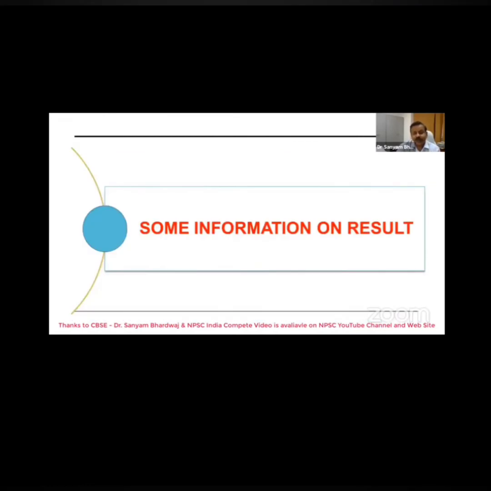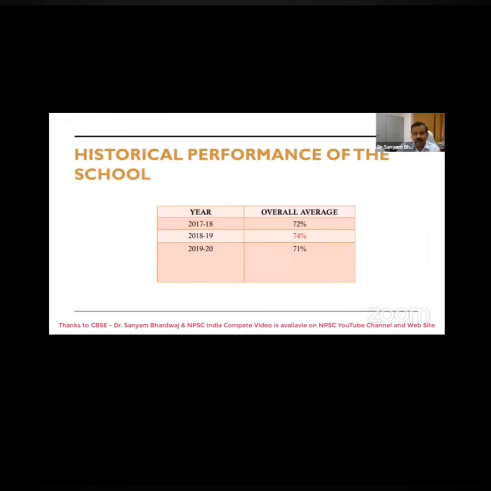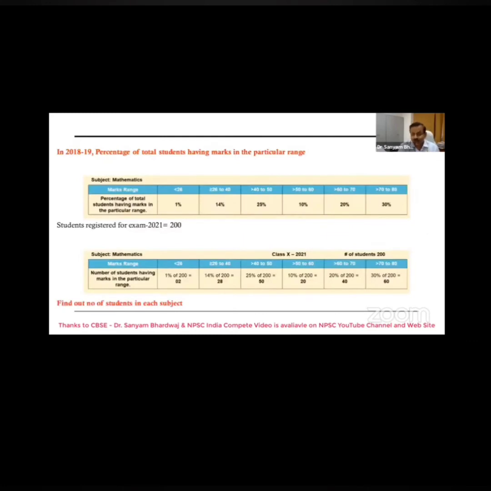Now, some important information on the result. Say, I am saying that the 2018-2019 result has been taken as the reference year. Now, you have calculated these students also. Earlier I explained to you.